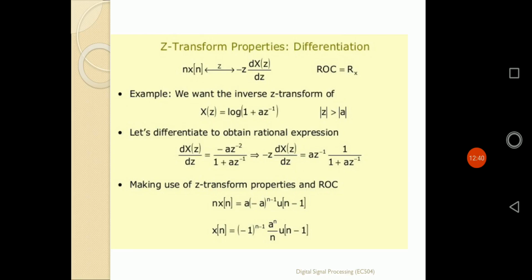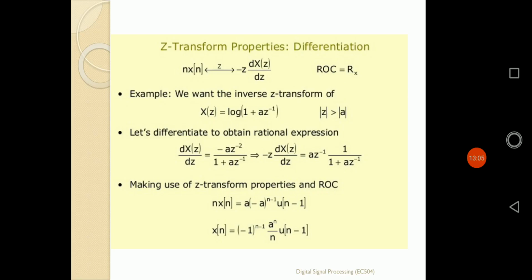That means n x of n is defined by minus z into the first order derivative of X of z with respect to z. The ROC never changes according to the differentiation property.